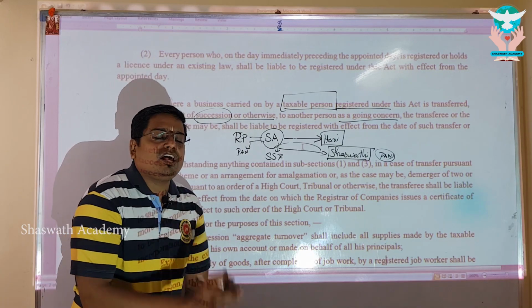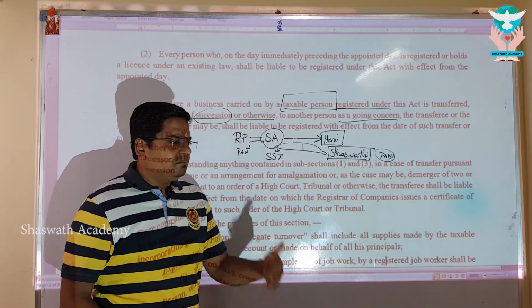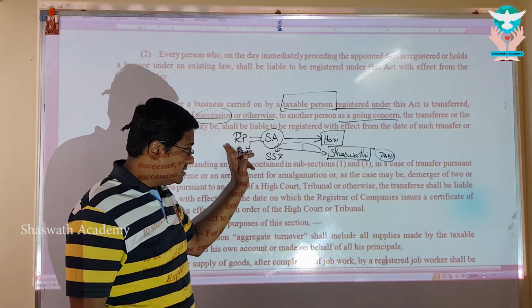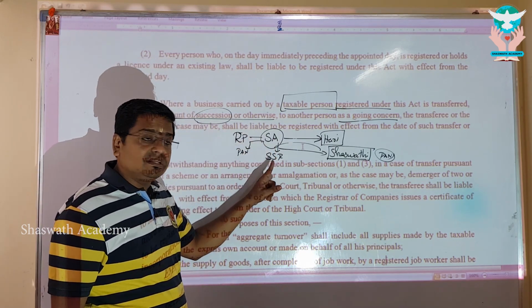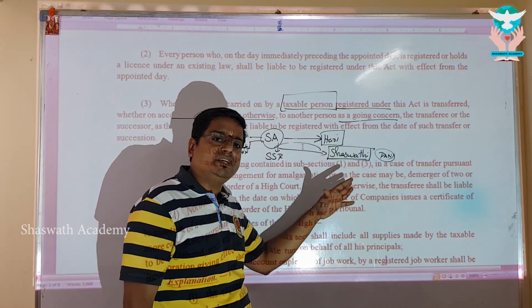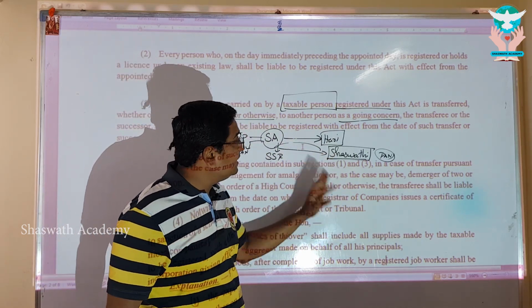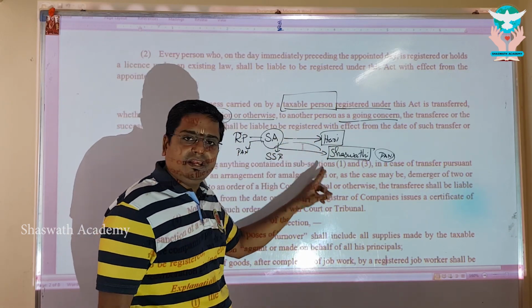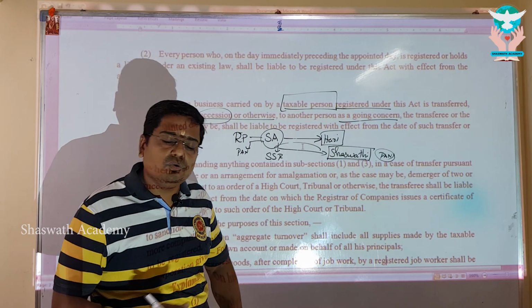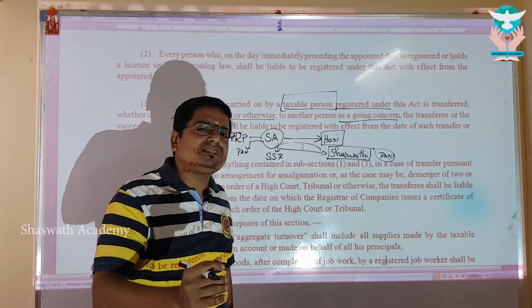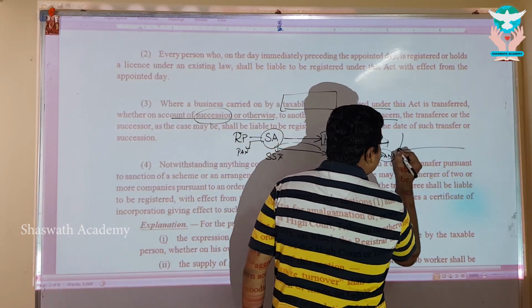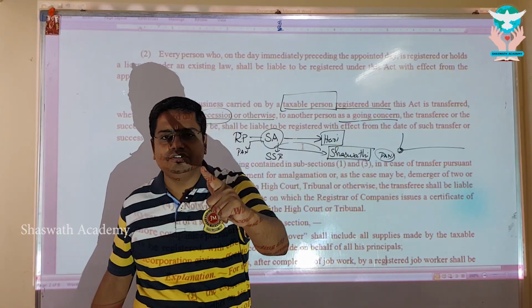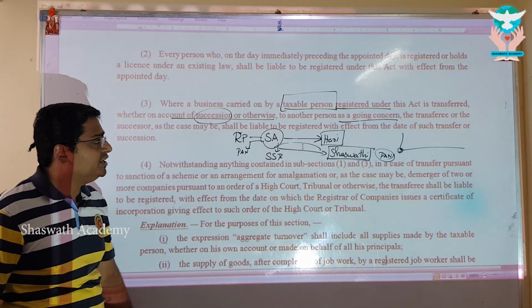In future, as of now, Shaswath Academy is not registered. But in another 4 or 5 months, I will register Shaswath Academy. If that be the case, your registered Shaswath Academy, which has been run by Seetharaman, gets transferred to her daughter Shaswathi, or to Hari. In either case, whoever it be, while transferring, they will start their timeline of turnover from 0. Irrespective of their turnover being 0, they are liable to register. That's what point number 3 is all about.